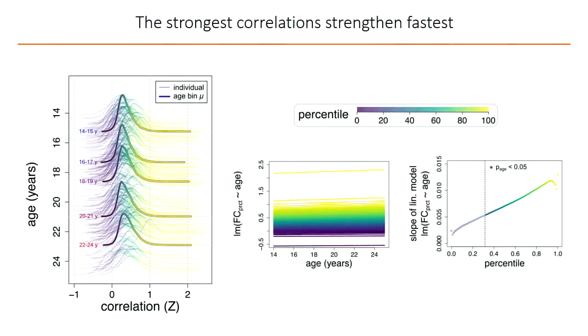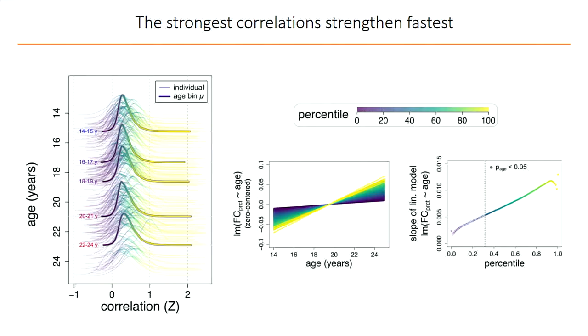And hopefully you can see that as you move towards the right tail of the distribution, the slope or the rate of increase in connectivity strength becomes greater. And you can appreciate that if I show you the zero-centered slopes, where again, as you move to the right, the rate of increase becomes greater. So the strongest correlation strengthens fastest.